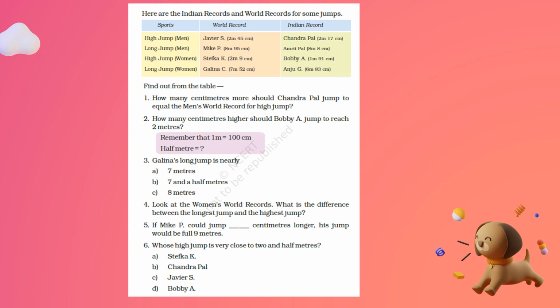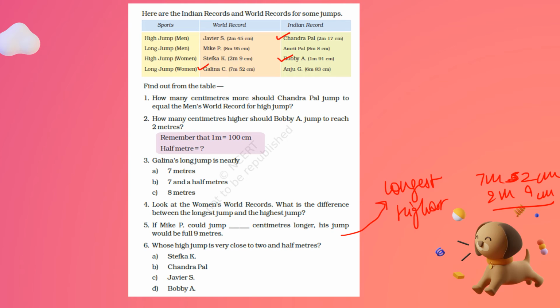Again, let us answer these questions. So our first question is, how many centimeters more should Chandrapal jump to equal the men's world record for high jump? High jump, men, world record is 2 meter 45 centimeter, and Chandrapal has 2 meter 17 centimeter. How many more centimeters should he jump? We will obviously subtract, so we will have 28 centimeters more.